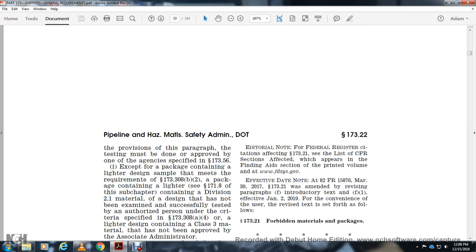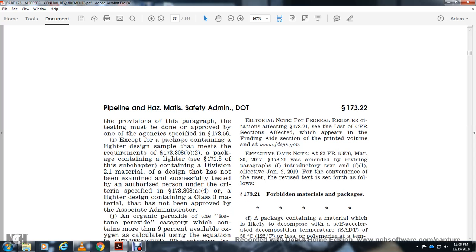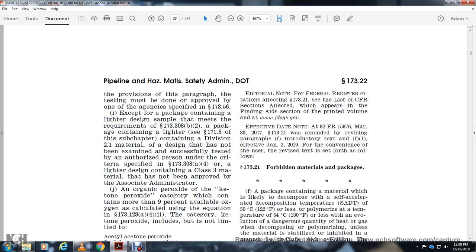The evaluation of the performance of the packaging under this paragraph may be done and approved with one of the agents specified in 173.56, except as provided. A package containing a lighter design sample means the quantity in 173.308(b)(2). A package containing a lighter with division 2 material, whose design has not been examined, successfully tested, and approved by an authorized person with the criteria in 173.308(a)(4), or a lighter design containing class 3 material that has not been approved by the Associate Administrator.